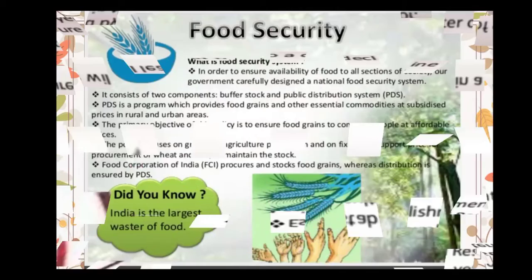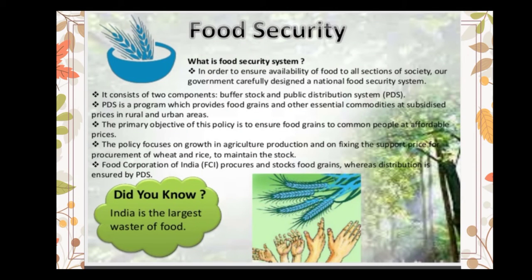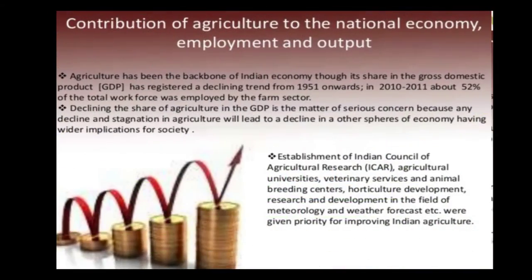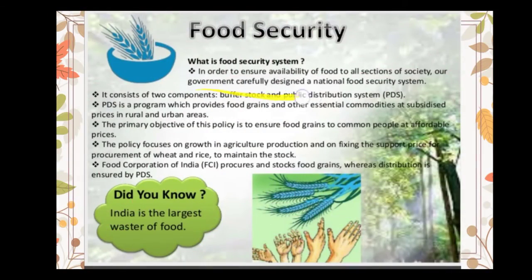Next, it is food security. At first, we should come to know what is food security. To ensure the availability of food to all sections of society, our government carefully designed a national food security system. It consists of two components, buffer stock and a public distribution system, PDS. The PDS is a program to provide food grains and other essential commodities at subsidized prices in rural and urban areas. The primary aim of this policy is to ensure food grains to common people at affordable prices.